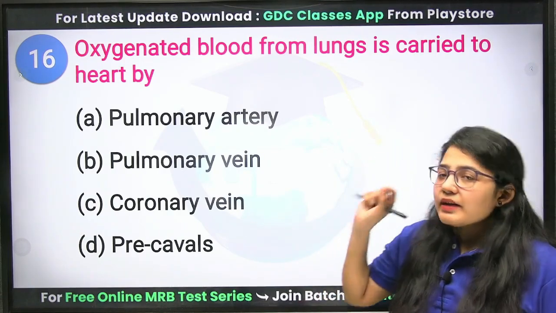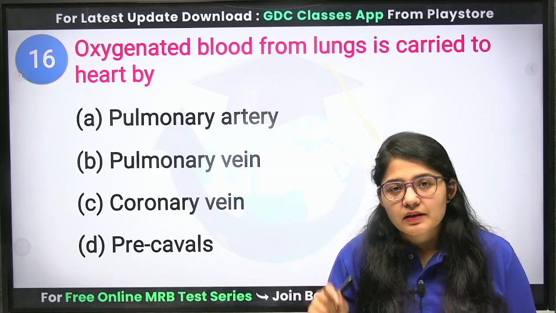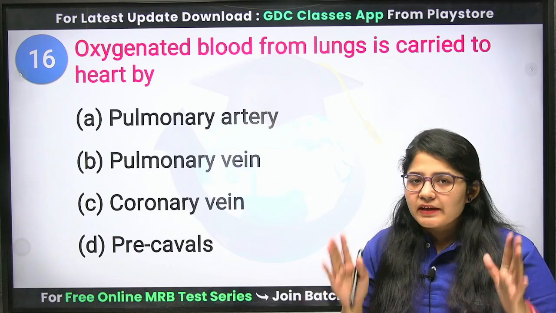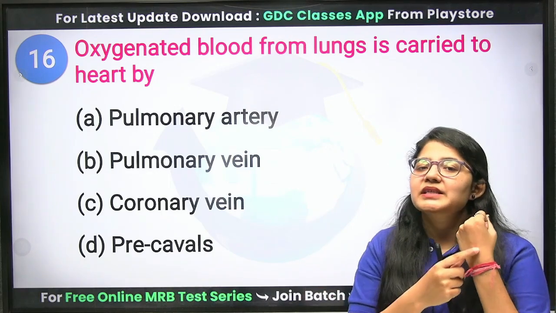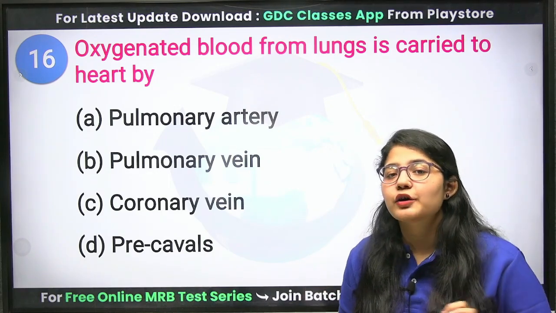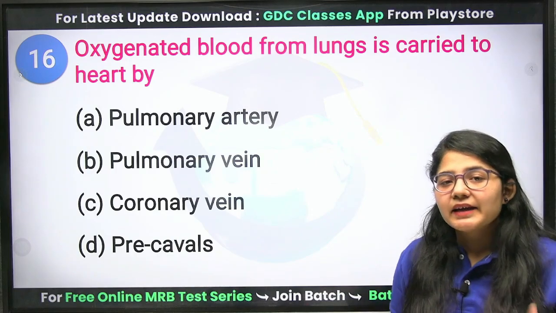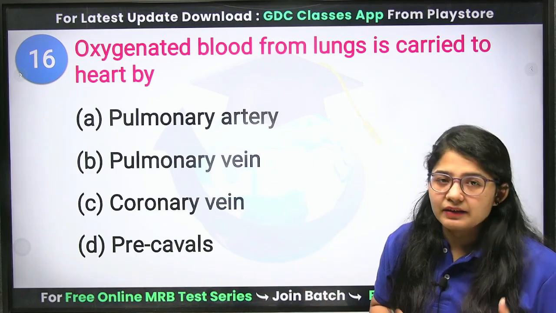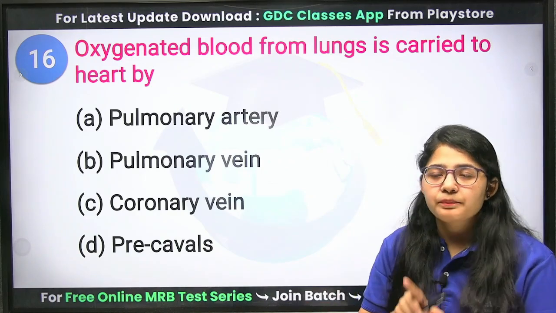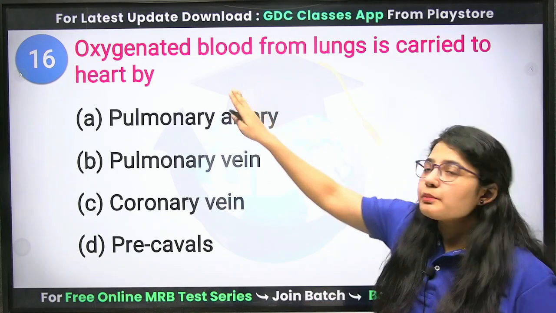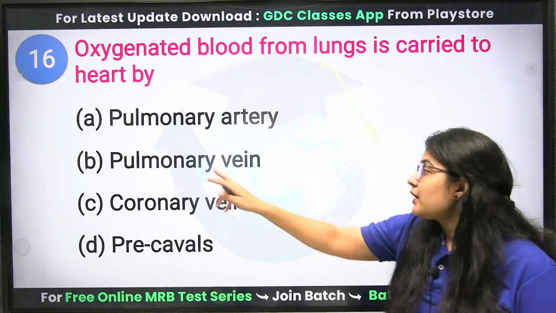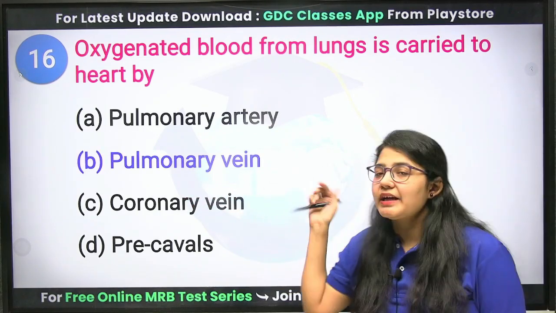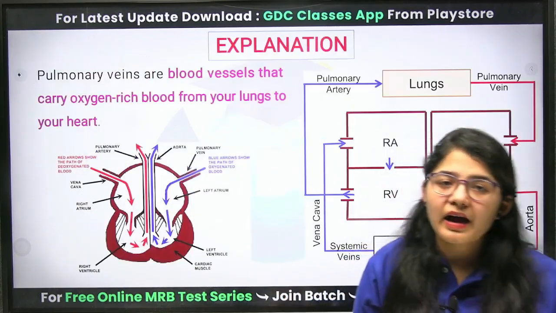Clear? So in the case of your lungs only, as we know, at normal times the veins always carry deoxygenated blood, but in the case of lungs the vein carries the oxygenated blood, that is vice versa. Okay, so oxygenated blood is carried by your pulmonary vein and deoxygenated blood is carried by your pulmonary artery.